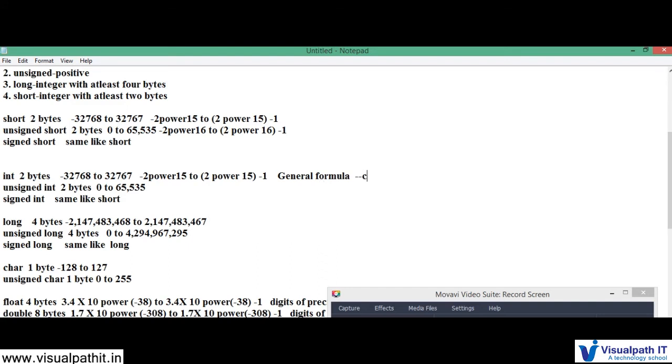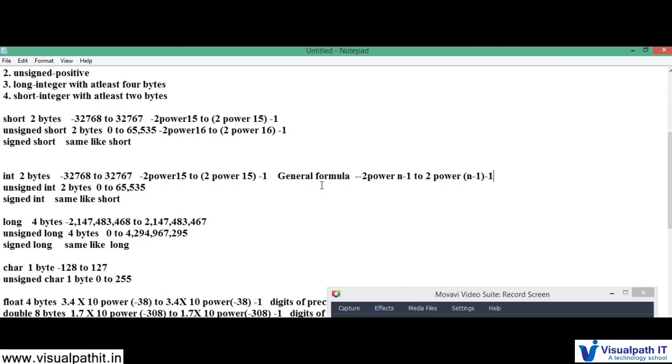The general formula is 2 power n minus 1, 2 power n minus 2, the same like 2 power n minus 1 minus n minus 1. Got it? This is the general formula, applicable for all the character, long and all.